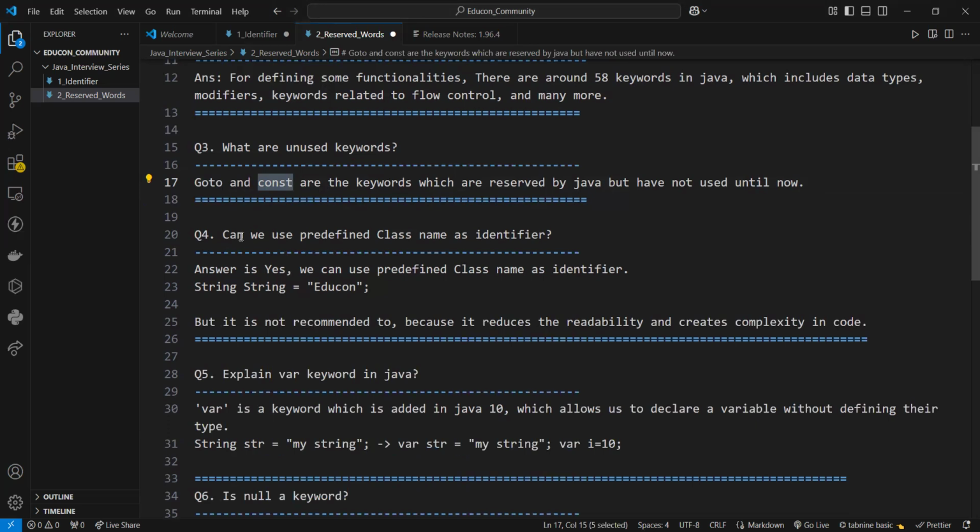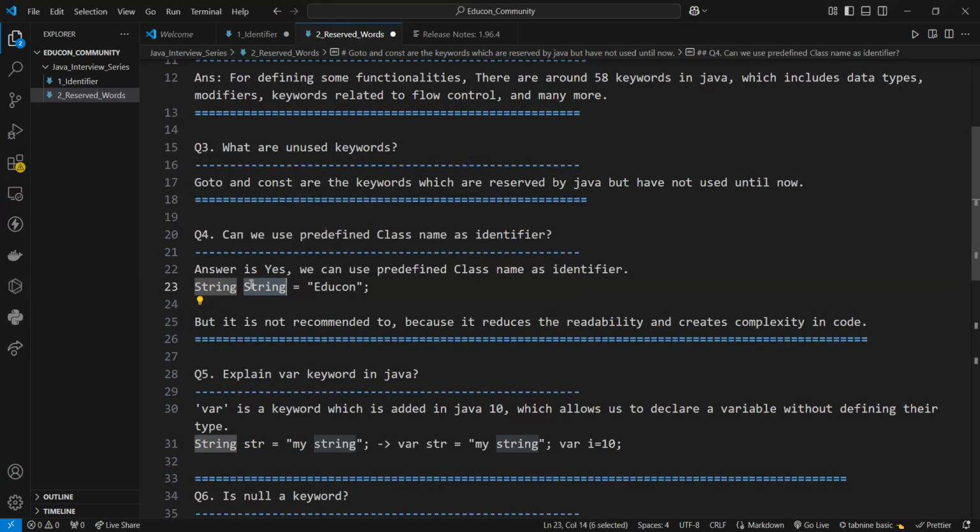Next question is, can we use the predefined class name as an identifier? Yes, we can use the predefined class name as an identifier, like String. This String is the class name, right? So we can take it as an identifier, but we cannot use the reserved words as an identifier, reserved words like final.